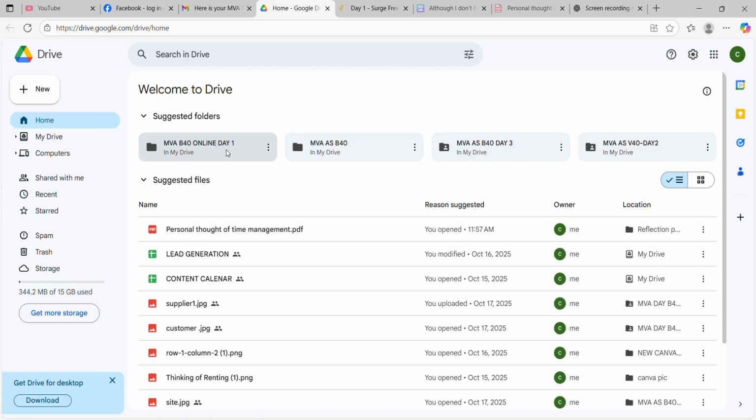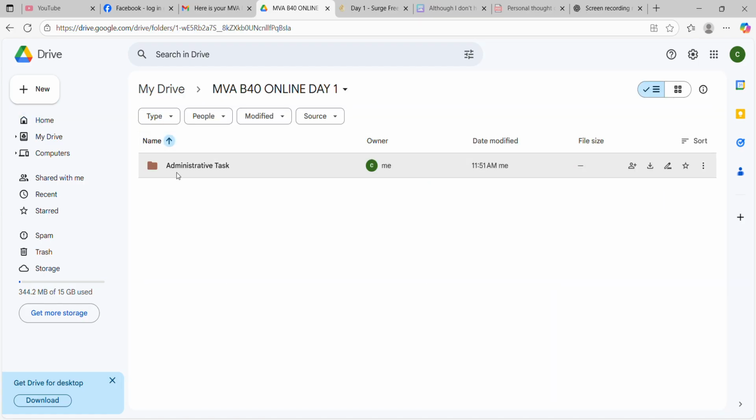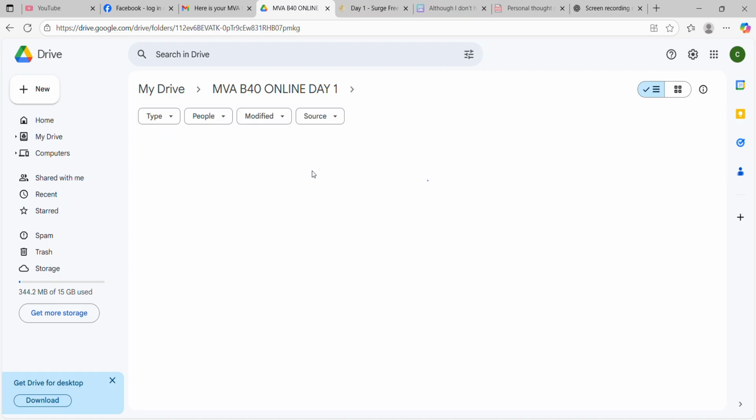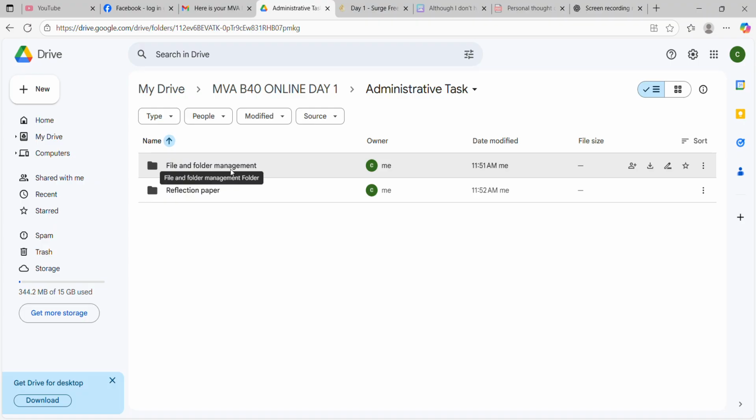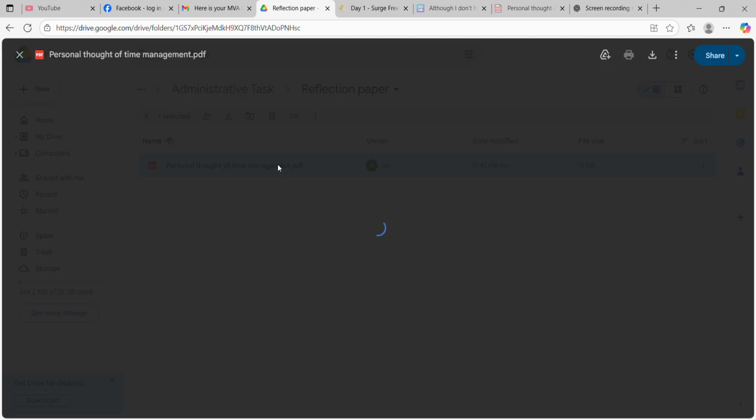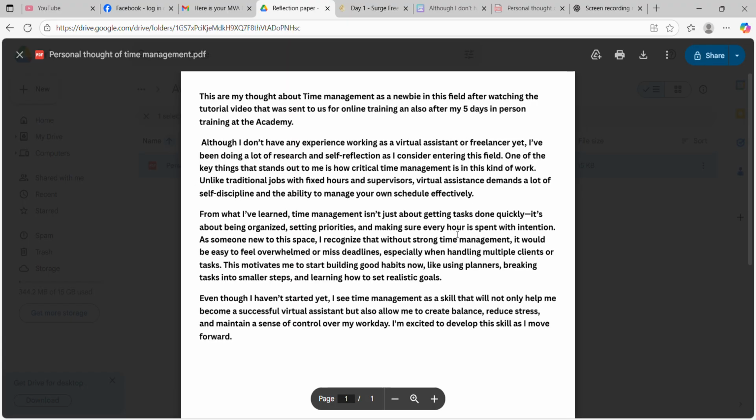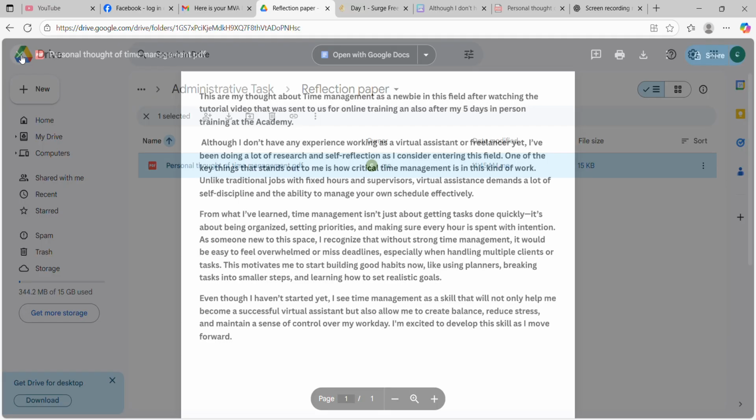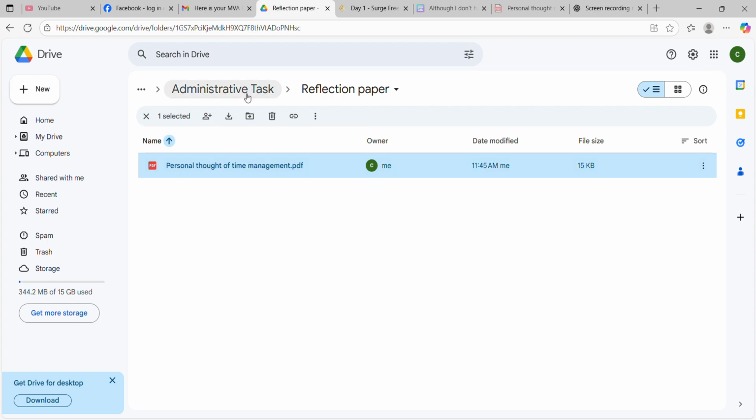And under that folder, I have the administrative tasks. And under that administrative task, I have the file and folder management and also the reflection paper that I have typed using Canva and saved it here.